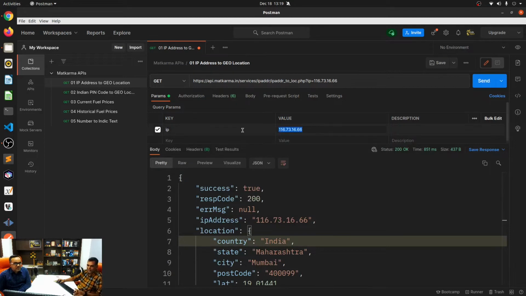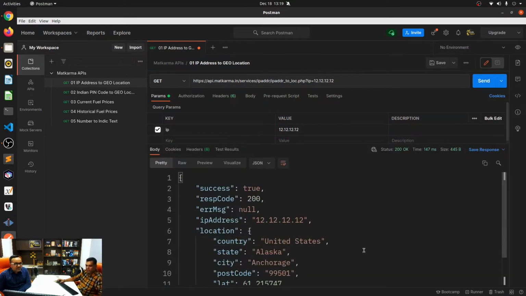If I said something like 12.12.12.12, this looks like a valid IP address, but it will not have any values. Oh, this still returned values. I'm surprised, but anyways, these are server IP addresses that they keep. The point is that the HTTP status you see will match the value over here. If an IP address is not found, it will give you a 404 error, as it is supposed to.